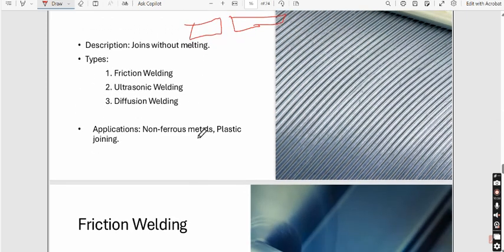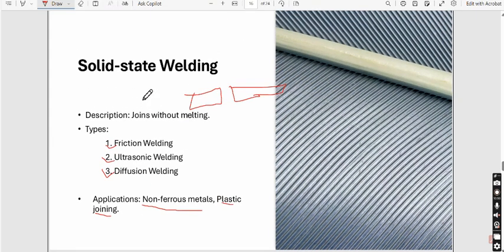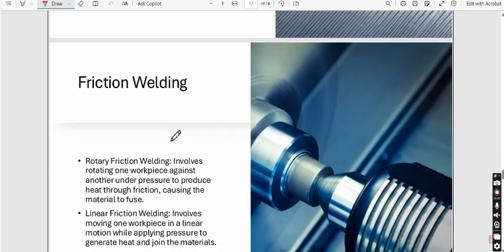Now, there are various types of solid state welding. The very first is friction welding, then ultrasonic welding, and diffusion welding. The application is for non-ferrous metals. This is very important. And for plastic joining. Nowadays, we can join plastics with the help of this type of solid state welding.